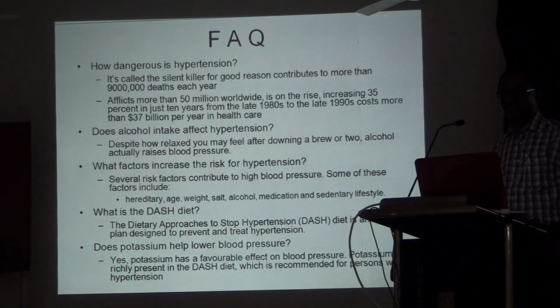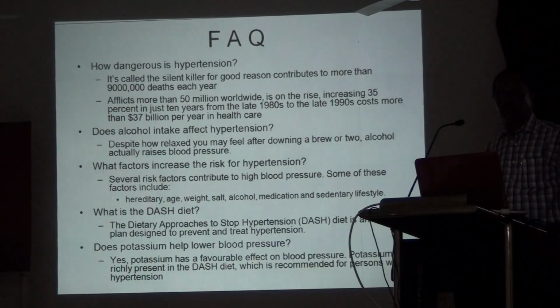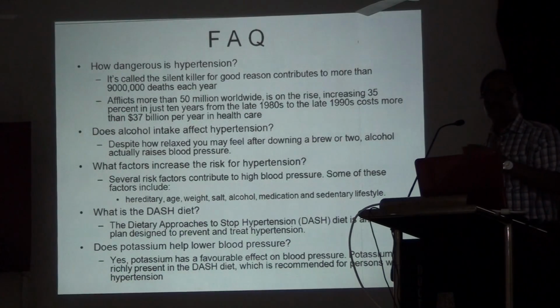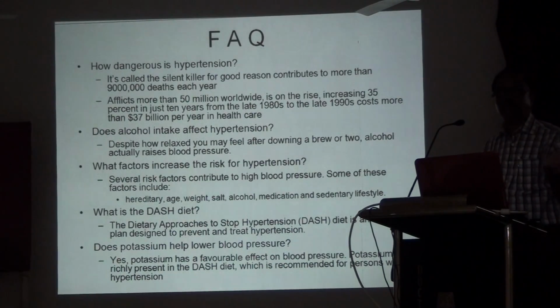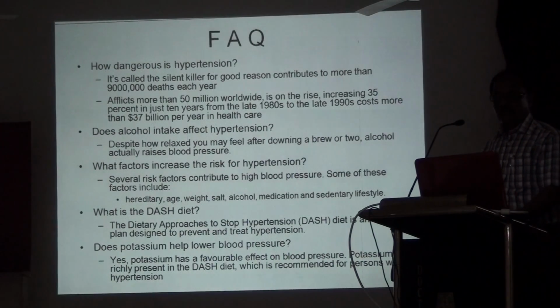What factors increase the risk of hypertension? There are several factors for high blood pressure. Some of these include heredity, age, and weight, because this is also a hereditary disease. If a father is suffering, the parents may pass on the tendency for hypertension to their children. You have already told about potassium; yes, potassium helps to protect.